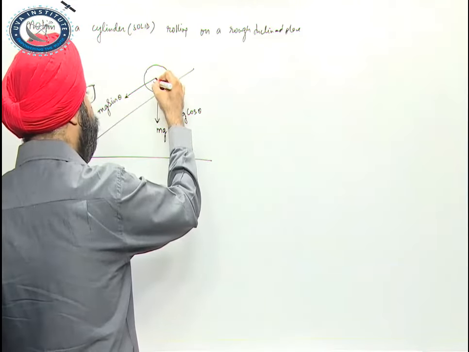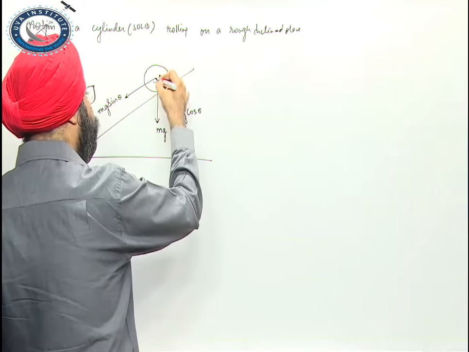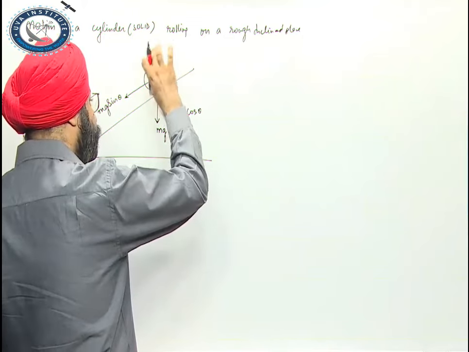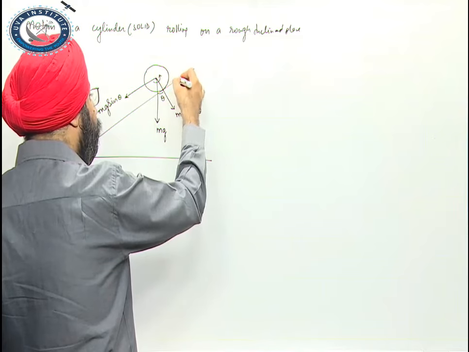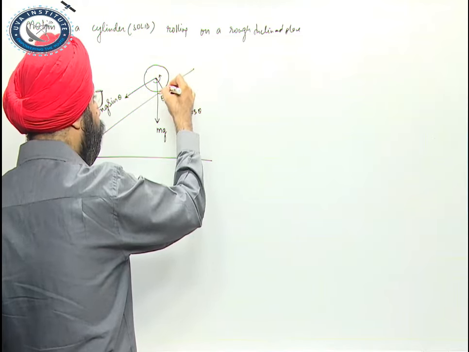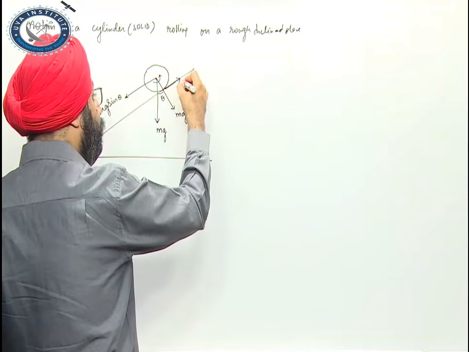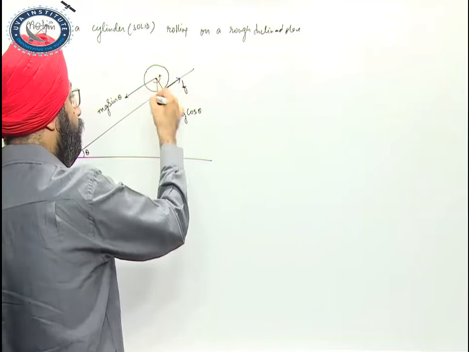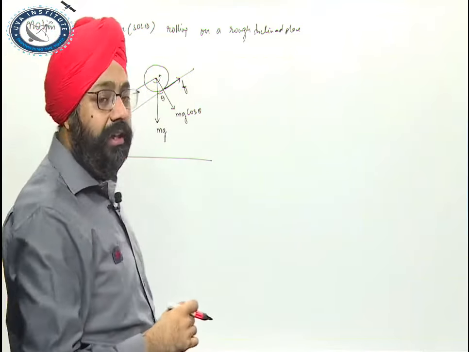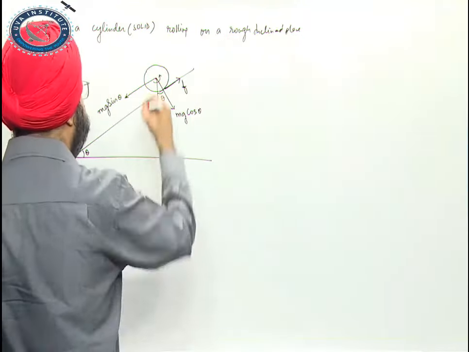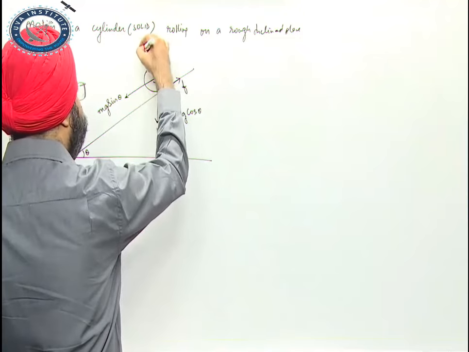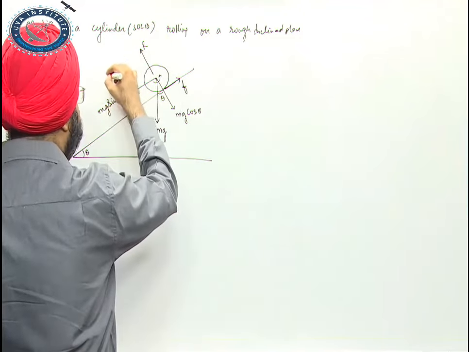Right now, wheel is rolling in this anti-clockwise direction, and for this type of rolling, the friction force at this point must be in the backward direction, because friction is rotating the wheel in this direction. Normal reaction R, friction is this, acceleration is in this direction.